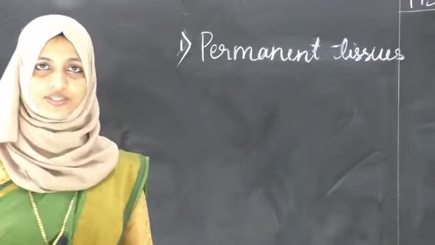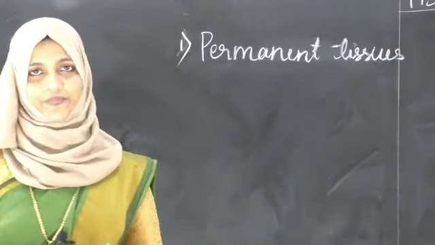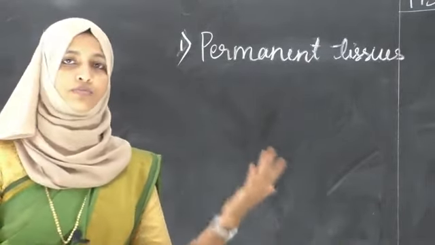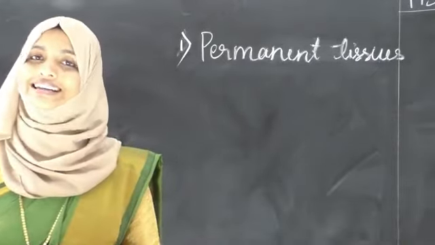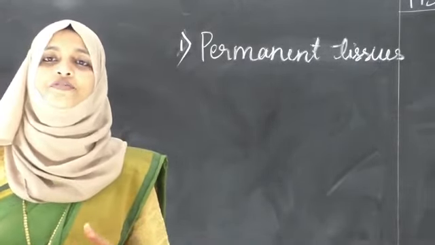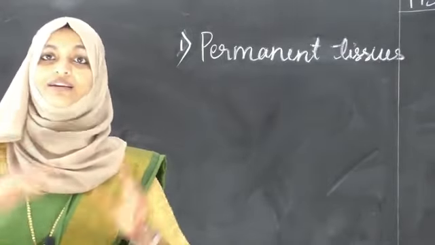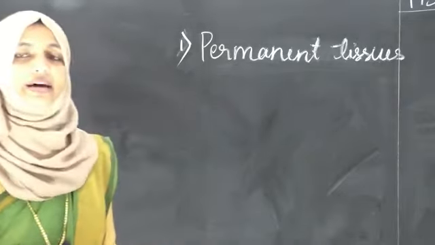The permanent tissues are classified on the basis of type of cell. Okay, how many cells are there in that? If it is 1 or 2 or more, by seeing that one, the permanent tissues are further classified. They are classified into 2 types. They are simple permanent tissue and complex permanent tissue. What and all? Simple permanent and